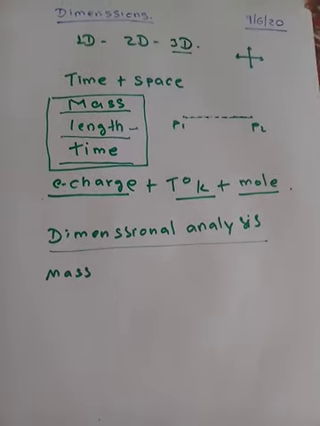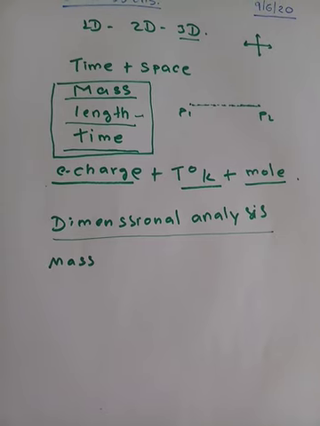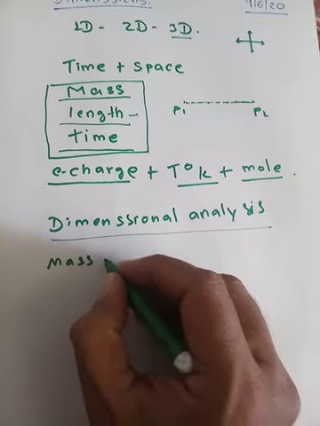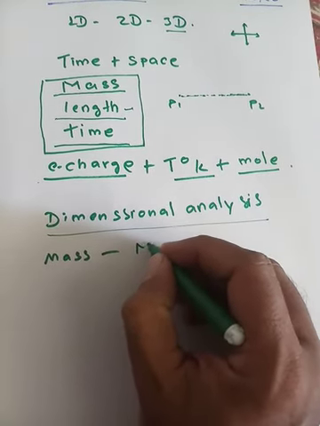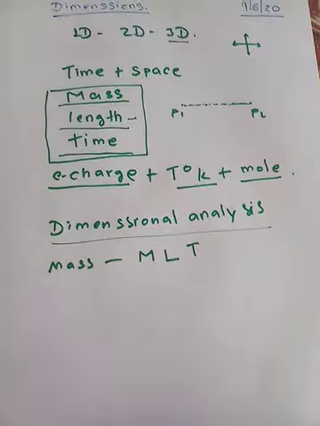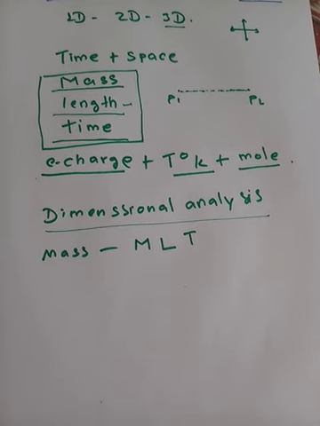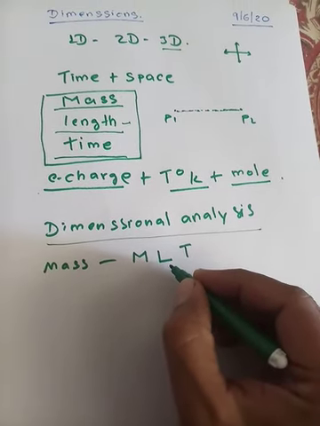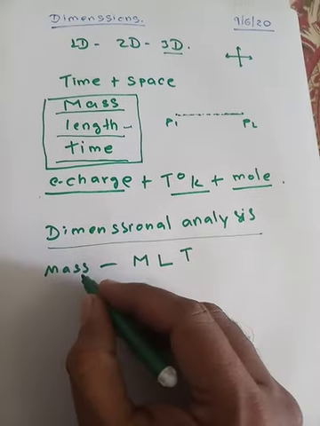Okay, now how do we analyze and find out what exactly mass is made up of? Mass could be made up of mass, could be made up of length, could be made up of time. But we know that mass is simply made up of mass. It's not made up of length. Length cannot contribute to mass.